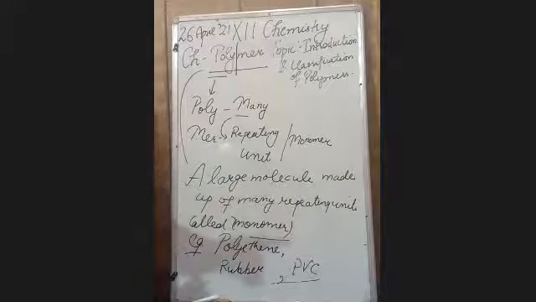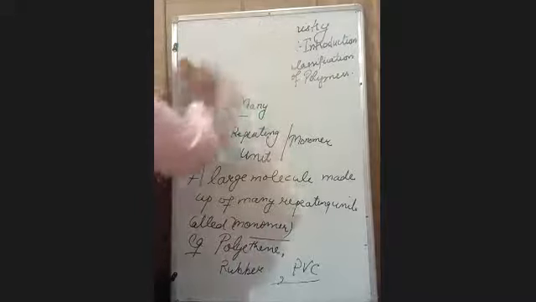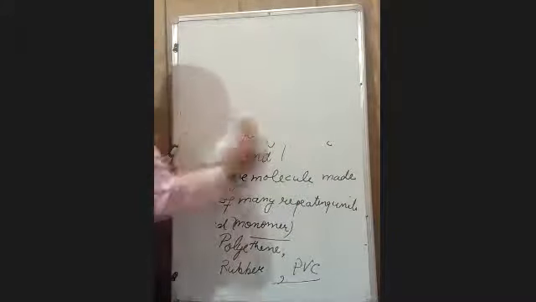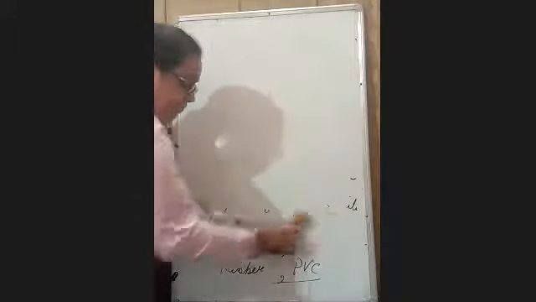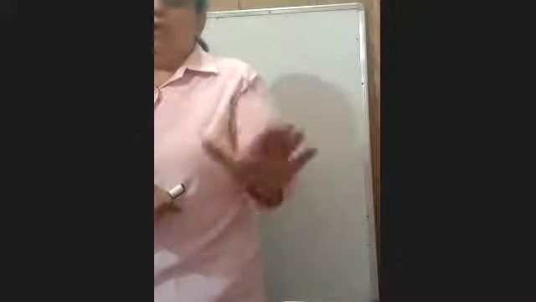I repeat, all polymers are macromolecules, but all macromolecules are not polymers. For example, the hemoglobin molecule is a macromolecule. Macro means big. Its molecular mass is more, but it's not a polymer. But all polymers are macromolecules, which means their molecular mass is more.